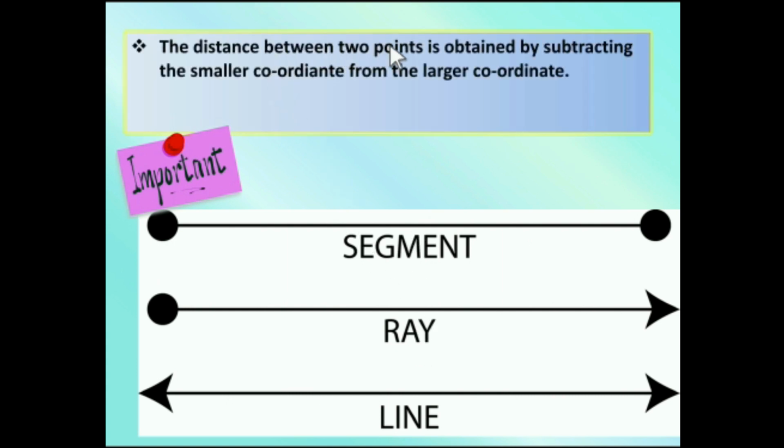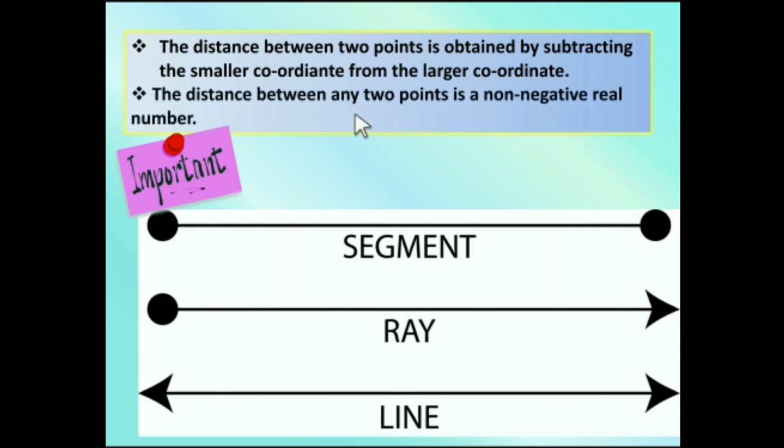Distance between 2 points is obtained by subtracting the smaller coordinate from the larger coordinate. Next, the distance between any 2 points is a non-zero, non-negative real number.